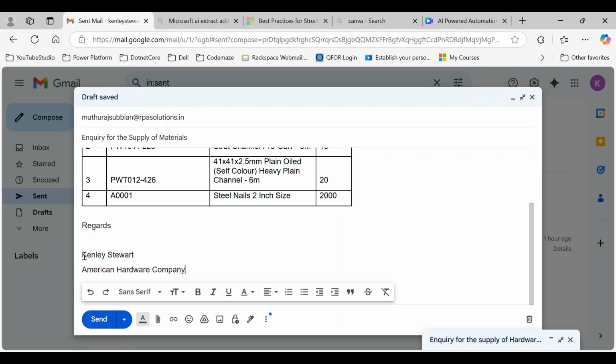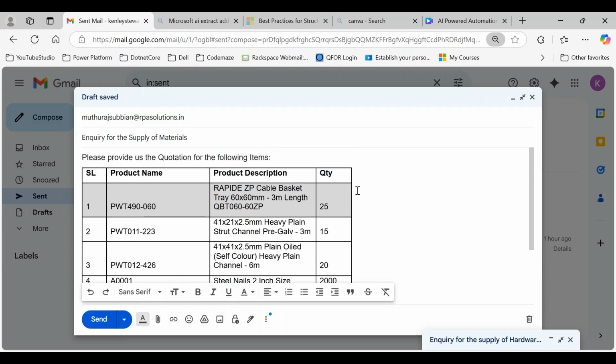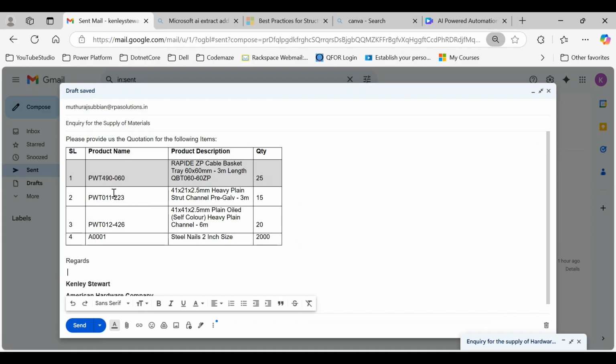Scenario 1. You are receiving an email from an unknown person or company. The name of the person here is Kenley Stewart, and he belongs to a fictitious organization called American Hardware Company, and he is requesting you to provide a quotation. He has referred to your existing product code from your price list or website, but he has also added few items for which he is not aware of your product code.